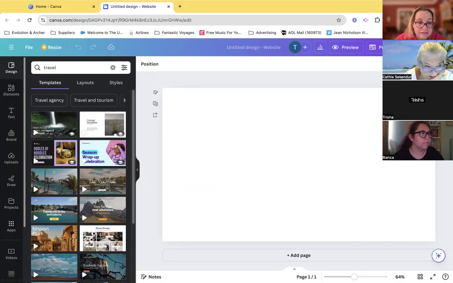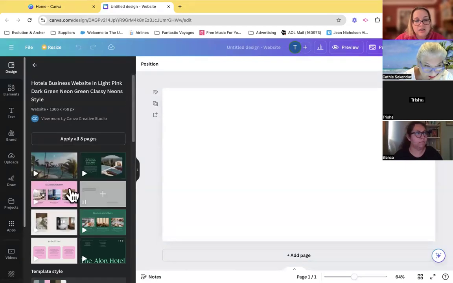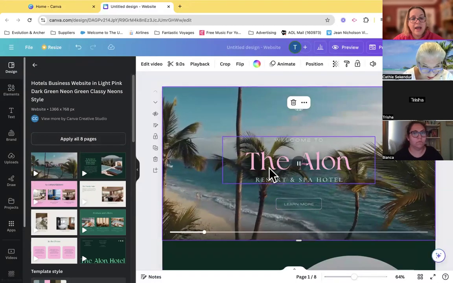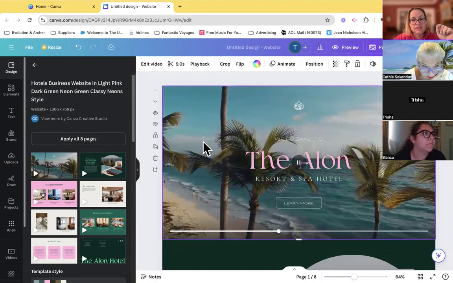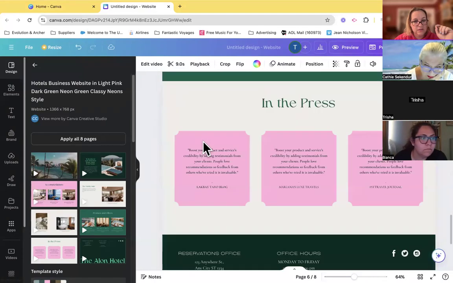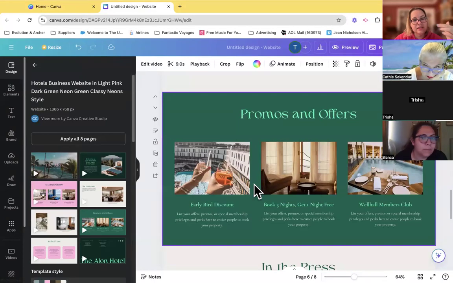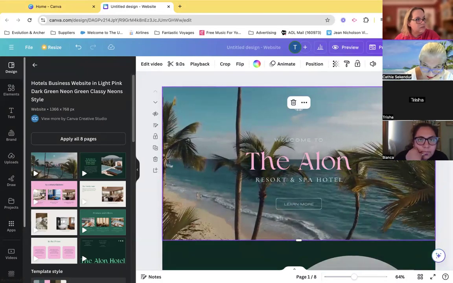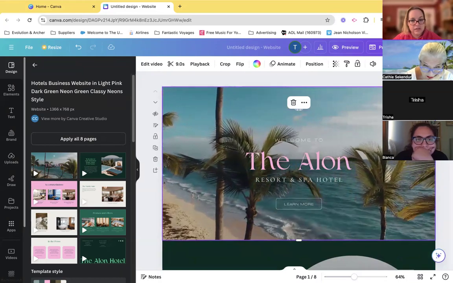Now I do pay for it, but there are some nice ones that have video as well, that it's moving, that are not premium. Now you can choose to add the first page, or I can apply all the pages. So what happens here, this is going to be one continuous page as people scroll down. The only time it's a separate page that they click to link to is if you make another page. So you could make this all one page of things.